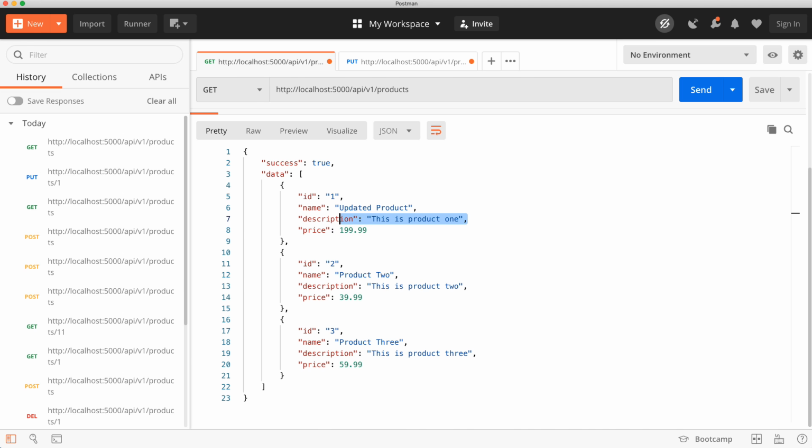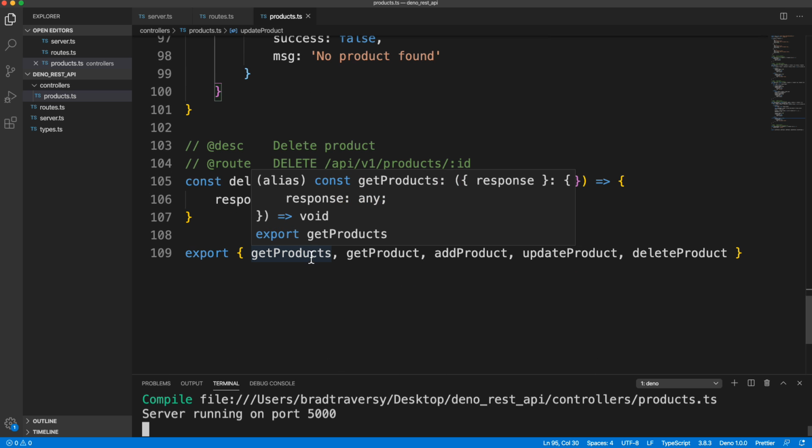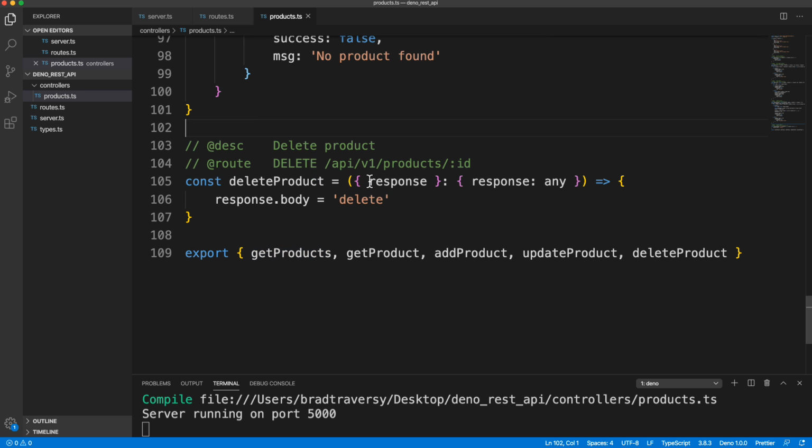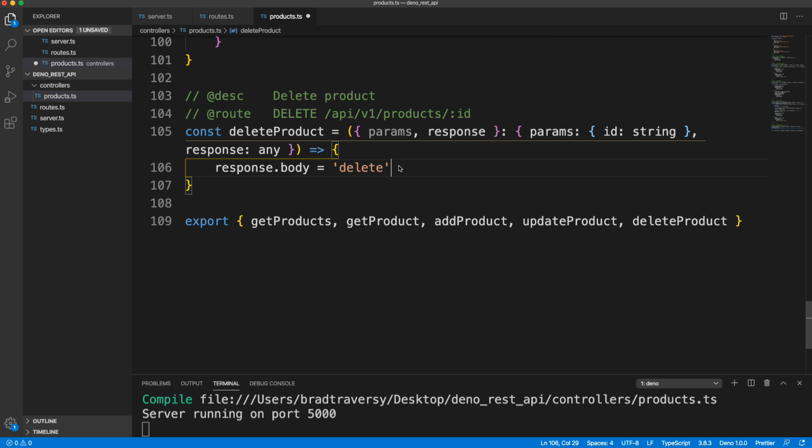Now we just want to do the delete, and we'll have a full CRUD REST API. So for the delete, let's see, we're going to need params, because we need to know which one we're dealing with. So here we'll say params, and for type, let's say ID, which is going to be a string. So the delete, this is going to be pretty easy. We can just use filter.